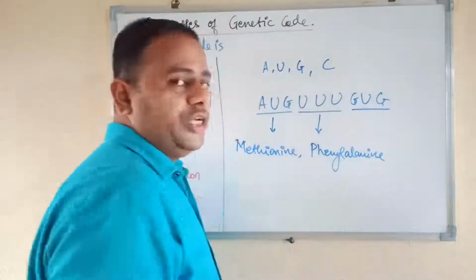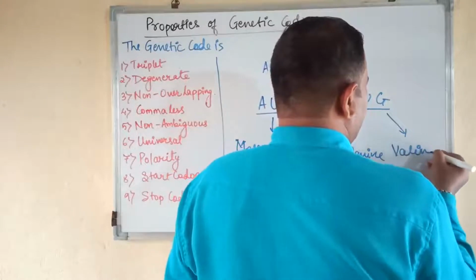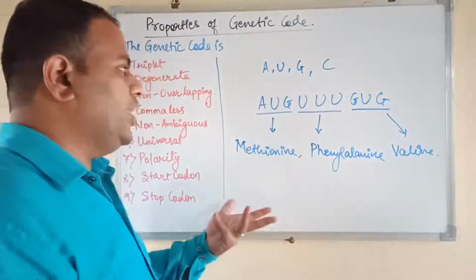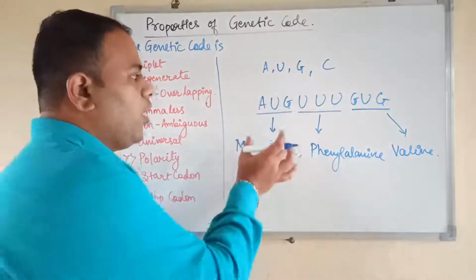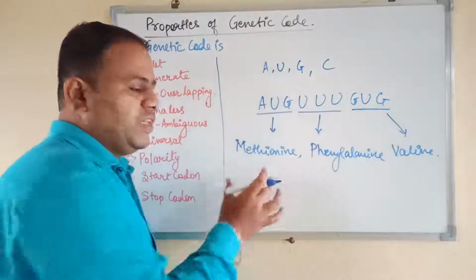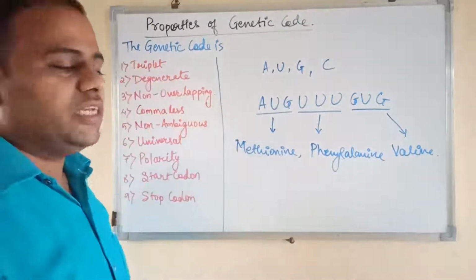And the GUG codon will code for the amino acid valine. So we should always know that the genetic code is triplet in nature, means the genetic code will always be read in a triplet manner and 3 nucleotides specify a particular amino acid. So this is the property, that the genetic code is triplet.